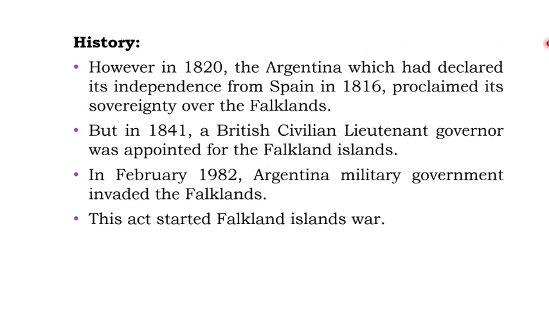However, in 1820, Argentina, which had declared its independence from Spain, proclaimed its sovereignty over the Falklands. We know that Argentina was under Spain, because the official language of Argentina is still Spanish. So they had their independence from Spain, and the Argentine government proclaimed its sovereignty over the Falkland Islands. But in 1841, a British civilian lieutenant governor was appointed for the Falkland Islands. So the British again appointed a civilian lieutenant governor in 1841.